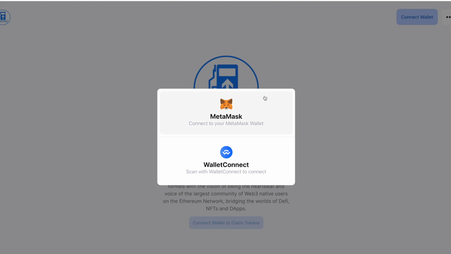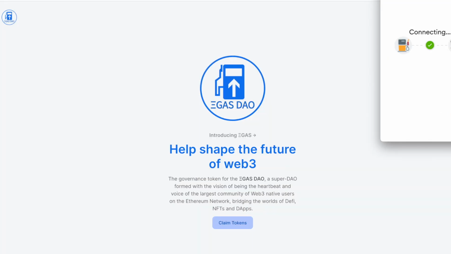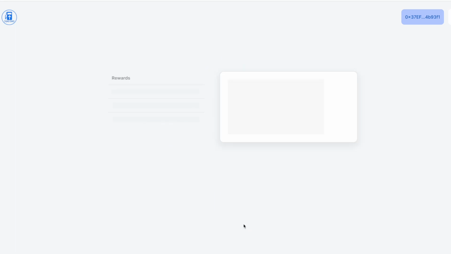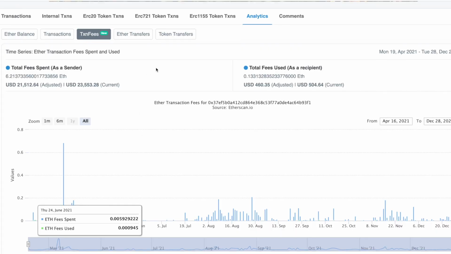I'll click on connect wallet. Let's click on MetaMask. I'm gonna connect this wallet, and it says claim tokens, so I guess I am eligible. Let's click on that. Okay, so it says from this particular account I have till now spent 6 Ethereum as the gas spent, and in USD it's close to 21,000. So this is in real time, and we can verify that on Etherscan as well.